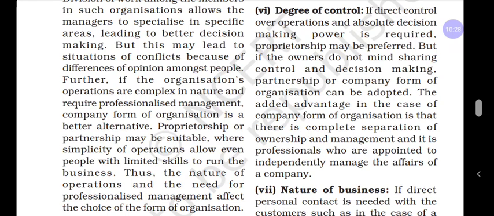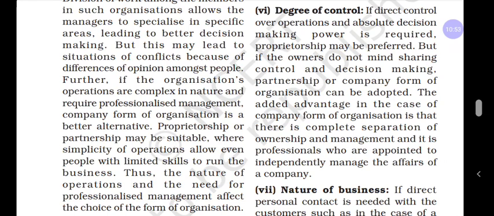And in joint stock company and cooperative society, all the power and authority is centralized with a board of directors. The board of directors is elected from the shareholders in a joint stock company. The board of directors is elected by the members in a cooperative society.